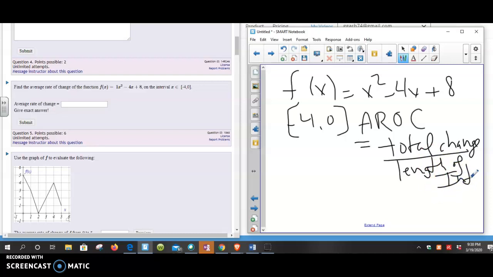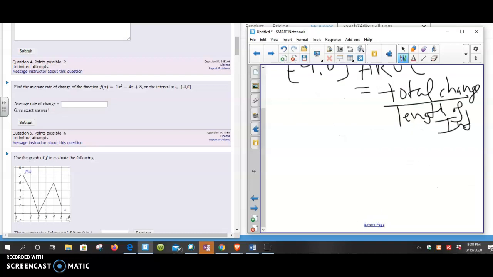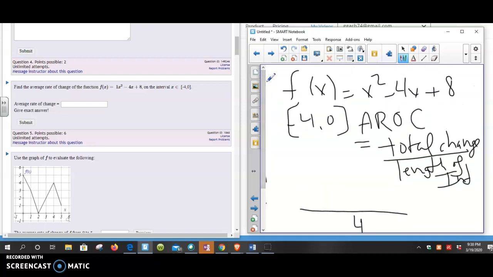Okay, so in this case, the length of the interval is going to be 4, but we have to find out what that total change was, change from -4 to 0. So we'll try to put in 0. 0 is easy to put in there. If I put in 0, I'm going to get 0 plus 8.